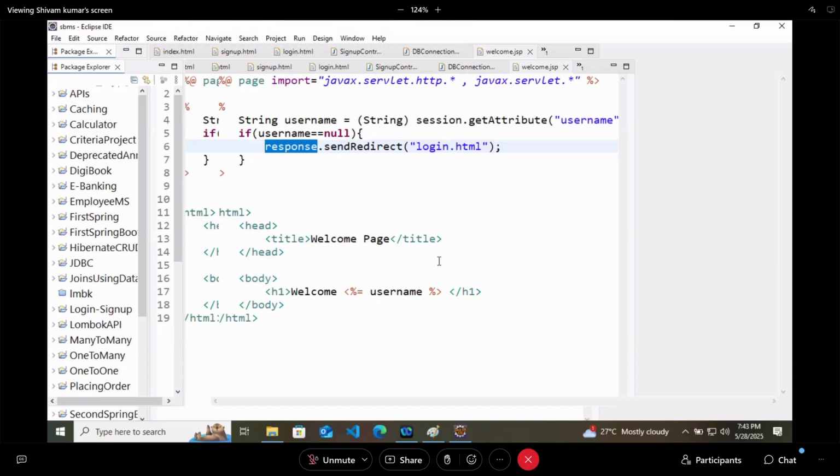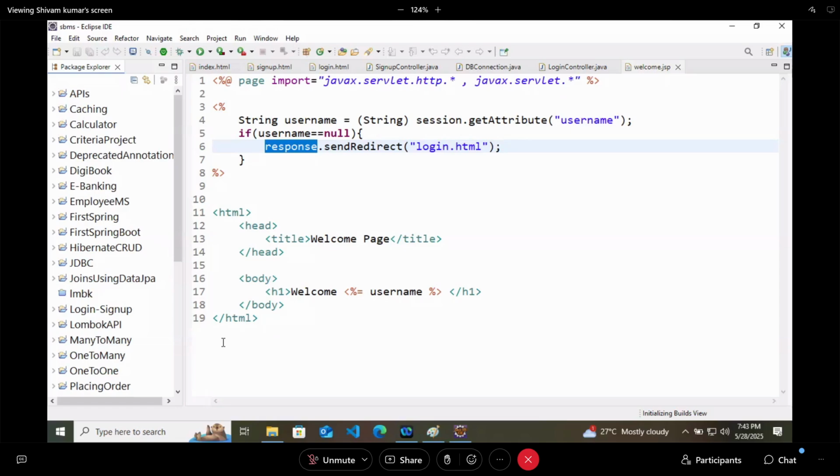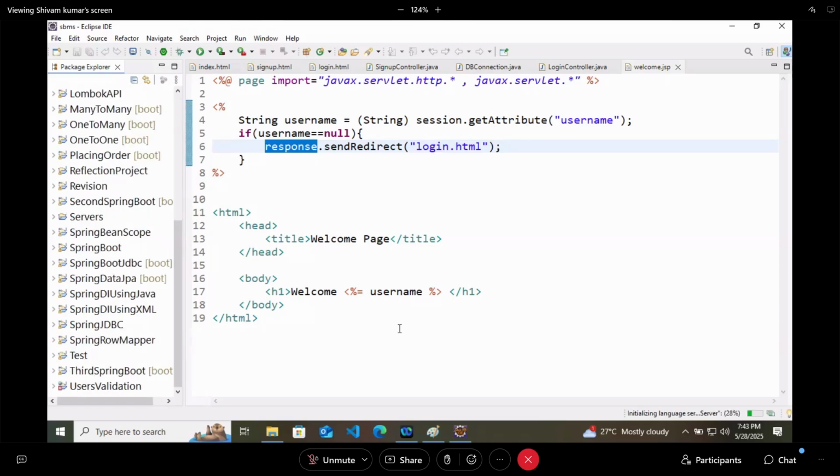So this was our application for just user validation. You can do login and sign up successfully.